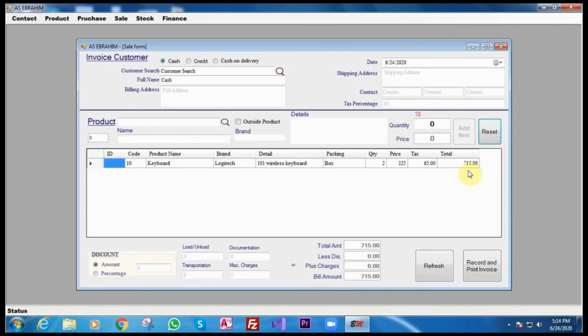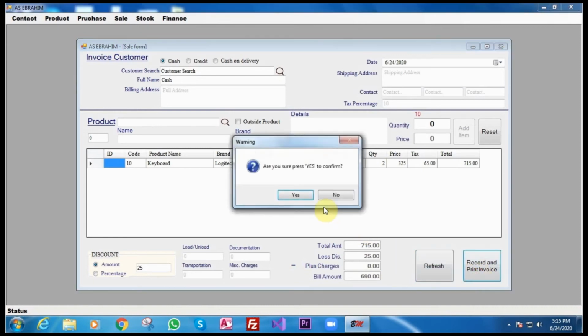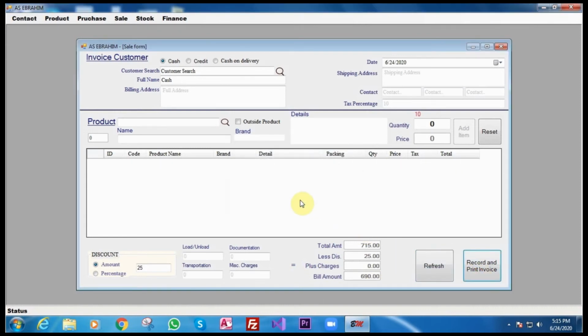I added. And if I want to give a discount, I can give discount by amount and by percentage. Right now I'll give him a discount of 25 rupees. And then I say refresh, it will come, see. Now I have to get from him 620. It means the total billing amount is 690. I'll just say this one. Okay. That's it, the bill is gone.